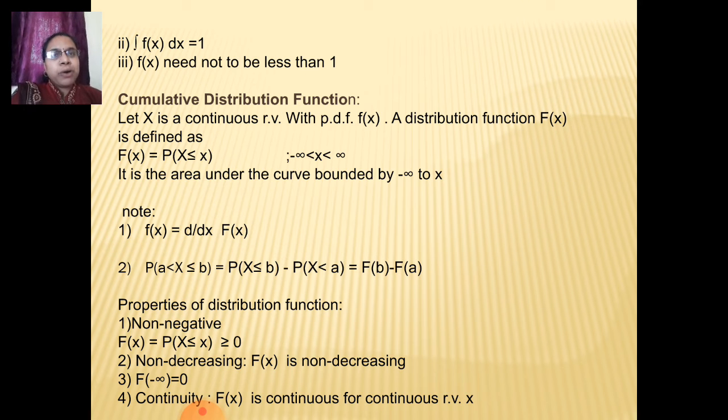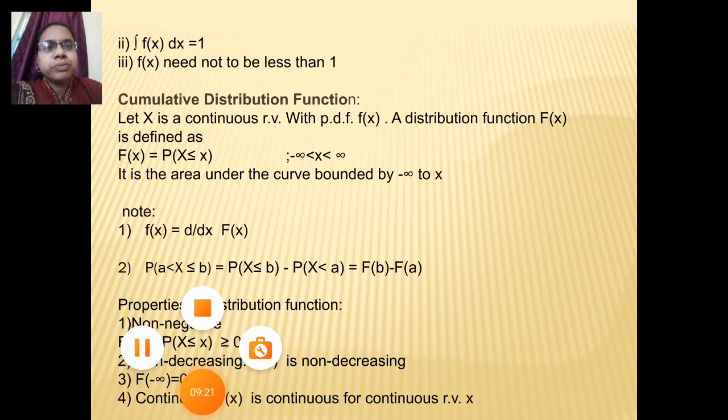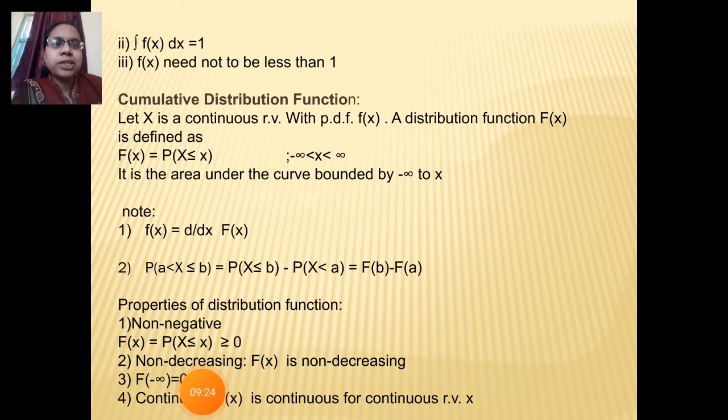Now see the next point, that is CDF, the cumulative distribution function. As in the case of a discrete random variable, here in a continuous random variable the definition is the same, that is F of x is equal to the probability of X less than or equal to small x. The definition is the same, but it is the area under the curve from minus infinity to x.